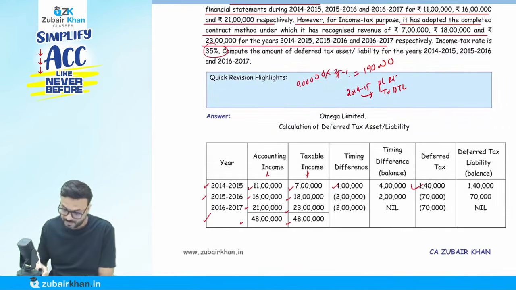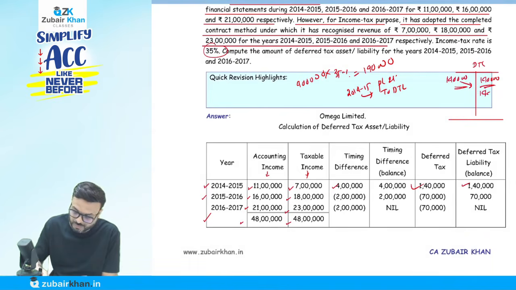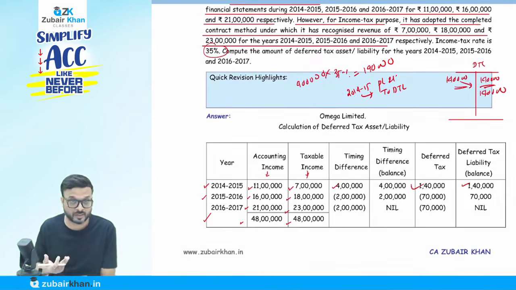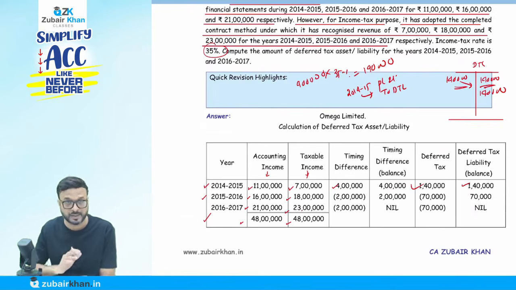So how much balance do we have in the deferred tax liability? We have 1,40,000. If I prepare this deferred tax liability account, P&L to deferred tax liability, 1,40,000. So we have a balance of 1,40,000 in the first year. It will go to the next year, 1,40,000. Now from the next year it will get reversed. The next year the difference is 16 with 18. Don't say, sir, we are paying more profit in the tax law, so more tax, so deferred tax asset. No. Only in the first year we have to decide whether it's a deferred tax asset or deferred tax liability. Later on it will just be a reversal of that. Now they are doing the differences.